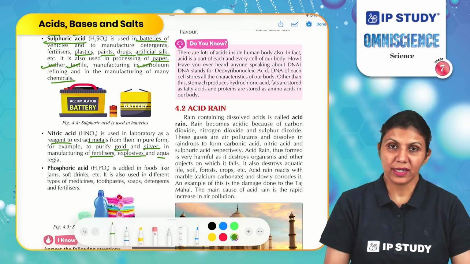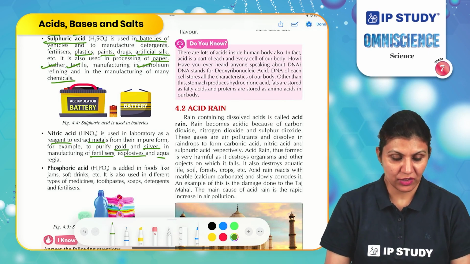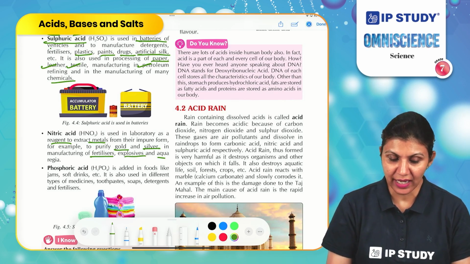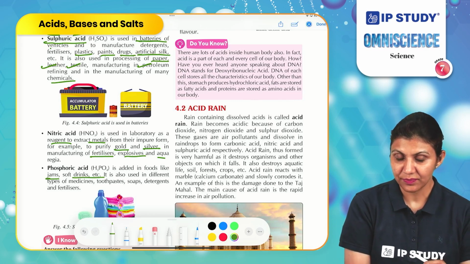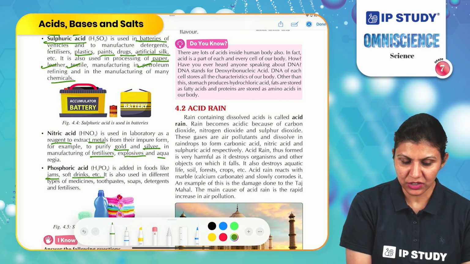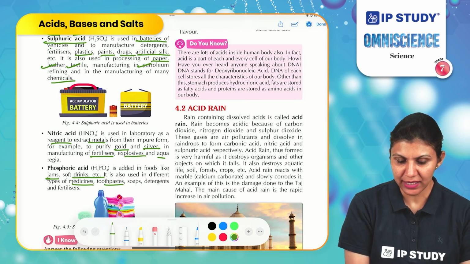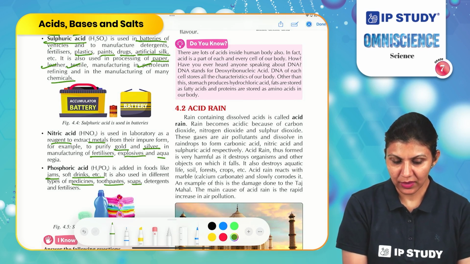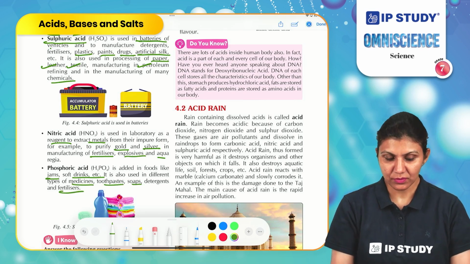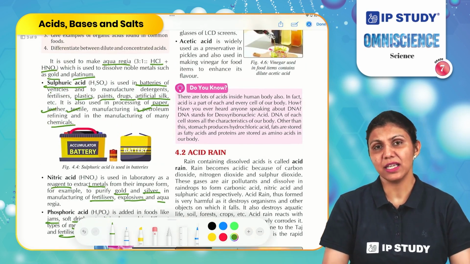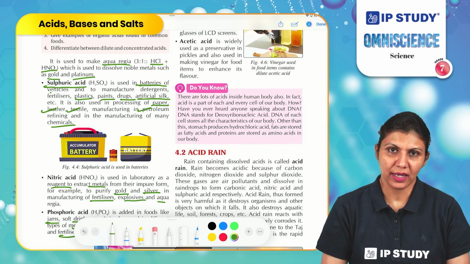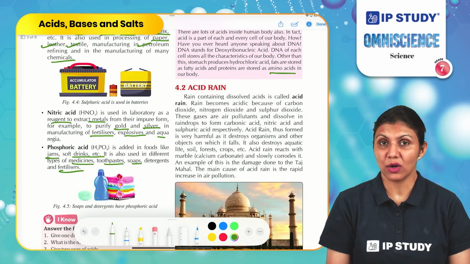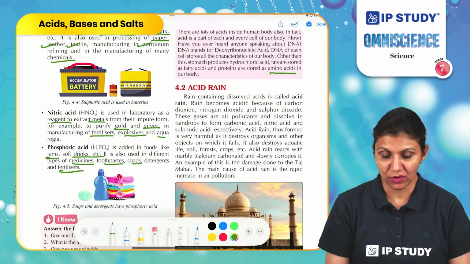Another important acid which we use in our life is phosphoric acid. It is used in foods like jams and soft drinks. It is also used in detergents, types of medicines, toothpaste, soap and fertilizers. So here we can see many inorganic acids have a very important role in our life, but acids are corrosive in nature, so these can be harmful also.